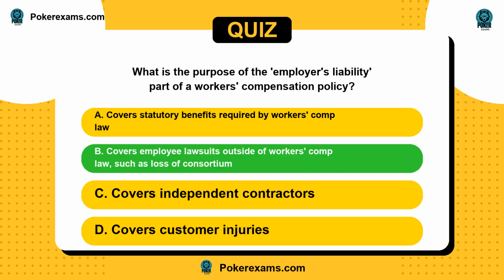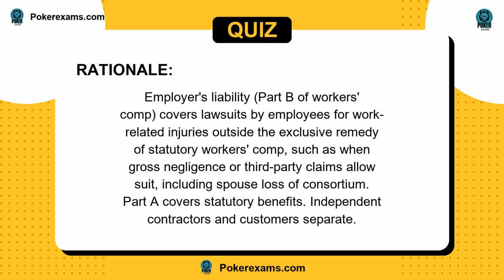The answer is B. Employer's liability, Part B of workers' comp, covers lawsuits by employees for work-related injuries outside the exclusive remedy of statutory workers' comp, such as when gross negligence or third-party claims allow suit, including spouse loss of consortium. Part A covers statutory benefits. Independent contractors and customers are separate.